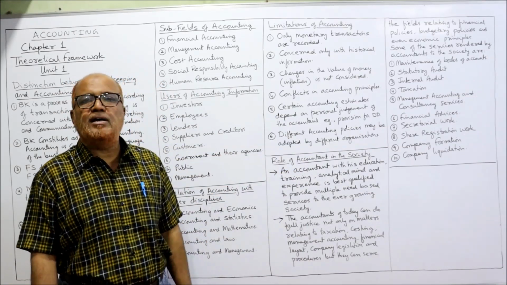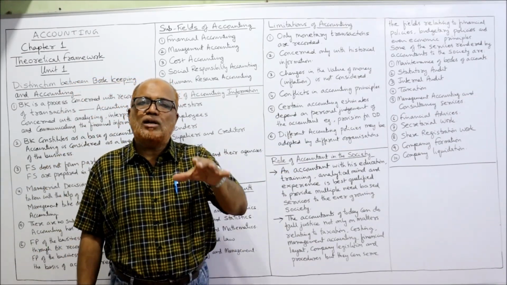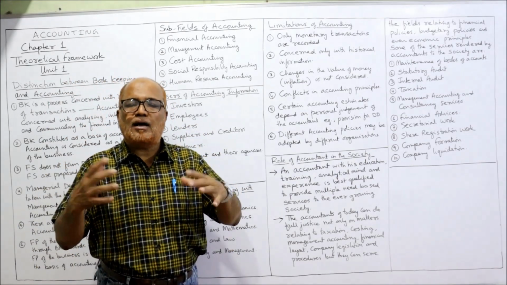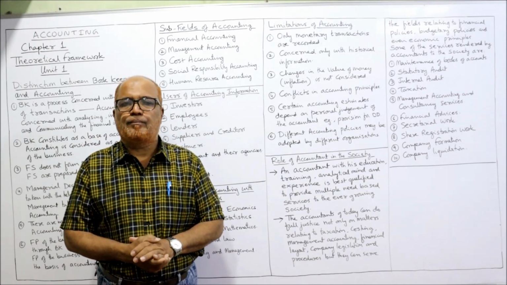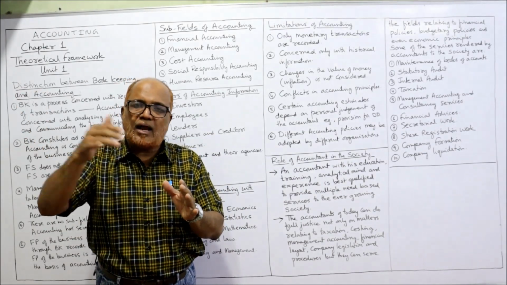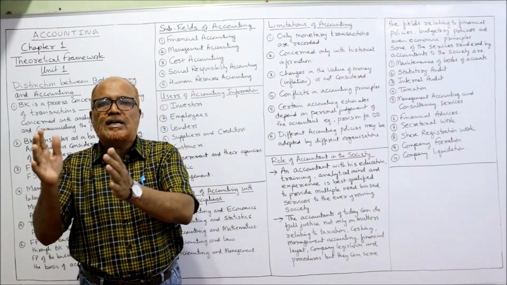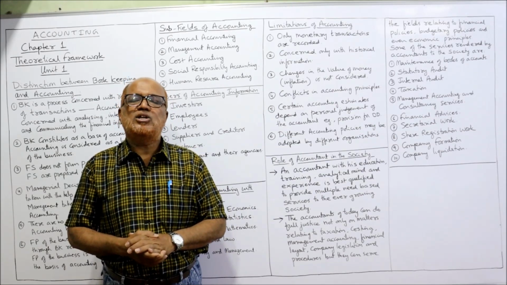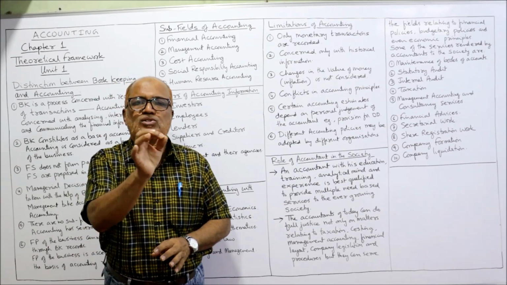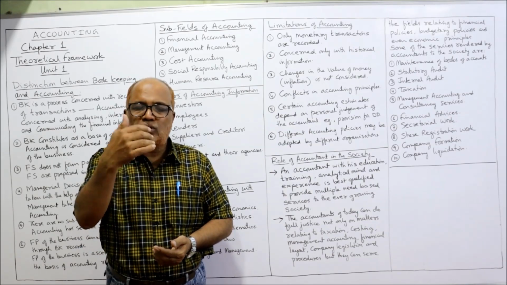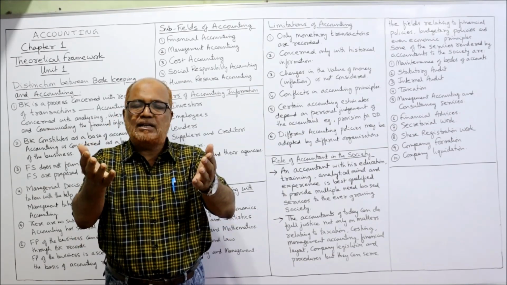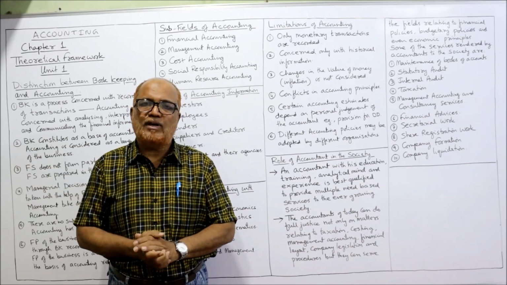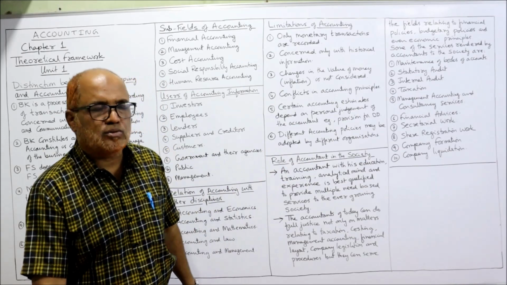Next one, financial advisors. Many a time, financial decisions have to be taken by the management. For example, a management wants to merge with another company, a company wants to acquire another company, a company wants to set up a new branch. For all these financial decisions, the management needs expert advice from a chartered accountant. So they will approach the chartered accountant and take financial services from them. This is also one of the areas where the chartered accountant will provide service to the society.